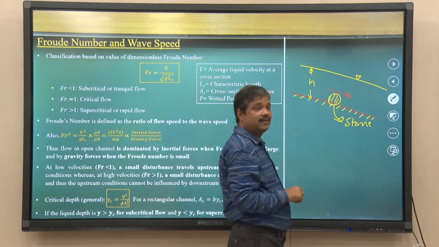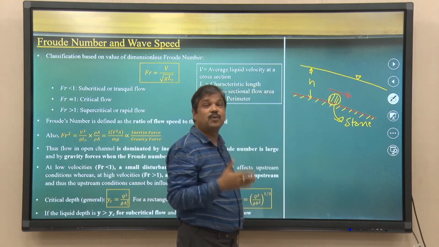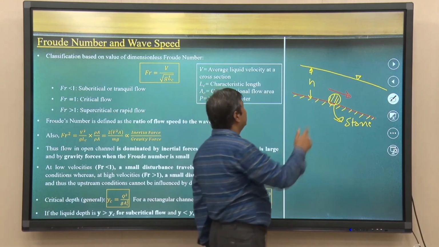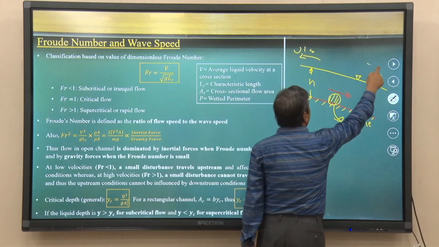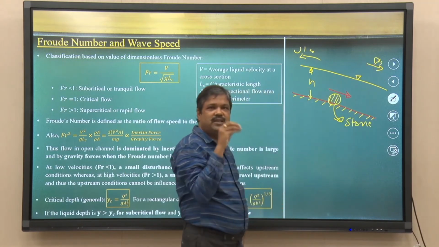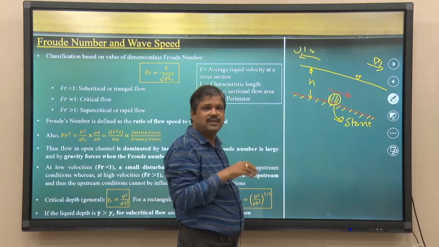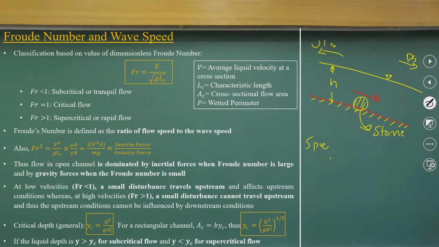So, it creates the disturbance. Once it creates the disturbance, how does it propagate it? Because there is an upstream and a downstream. Okay. Because of this disturbance, what is the wave speed? The speed of surface water wave.